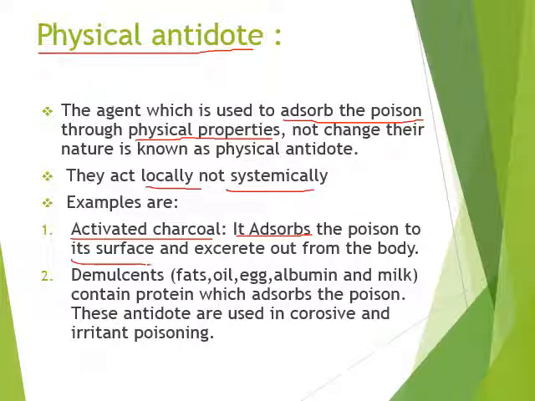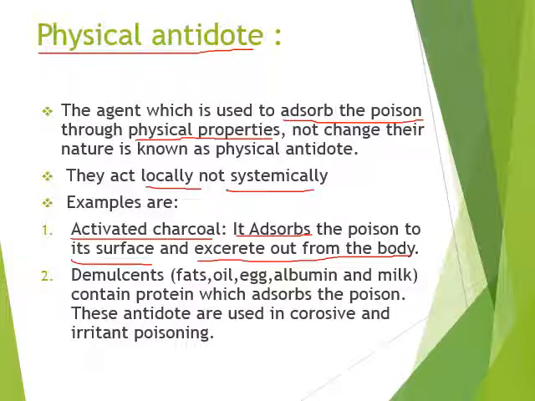It absorbs the poison around its surface and is excreted out from the body. So here we can see that physical antidotes are those substances which absorb the poison to their surface and then are excreted out from the body.